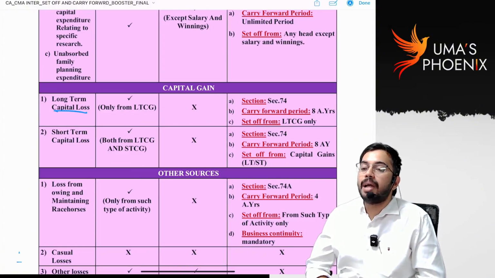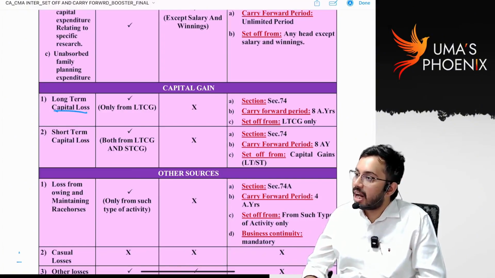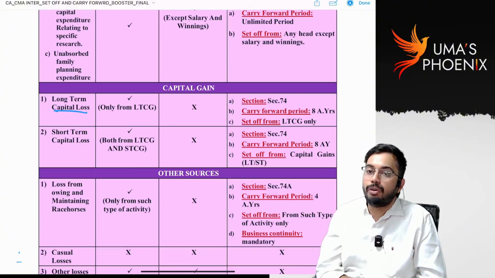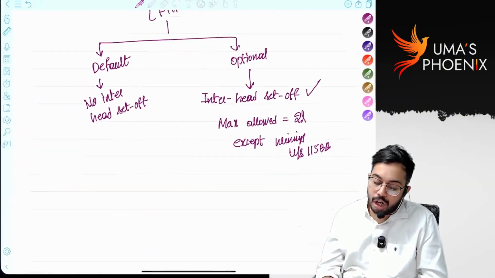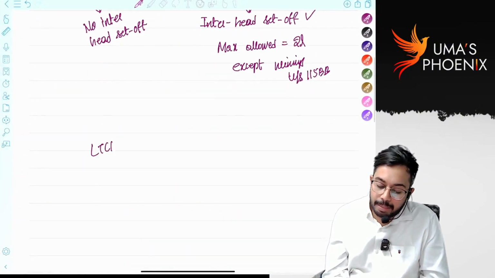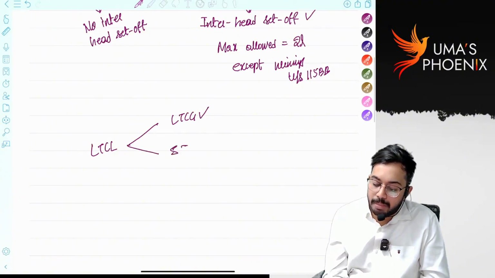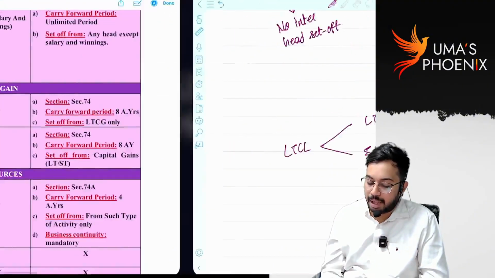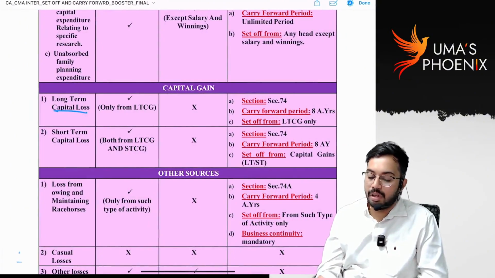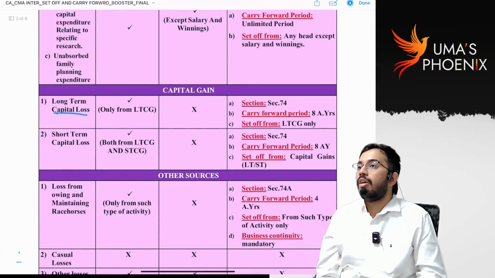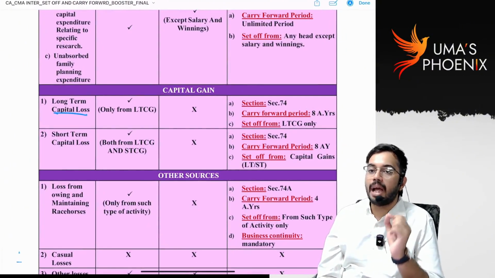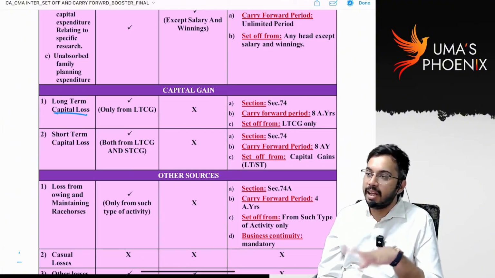Is long-term capital loss eligible for intra-head set-off? Yes, it is eligible for intra-head set-off, but it can be set off only against long-term capital gain. It cannot be set off against short-term capital gain. Long-term capital loss can be set off against long-term capital gain, but it cannot be set off against short-term capital gain. Is it clear?